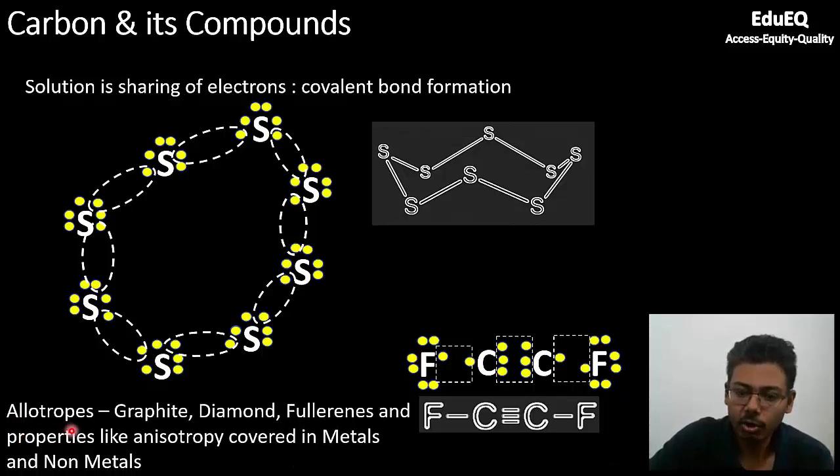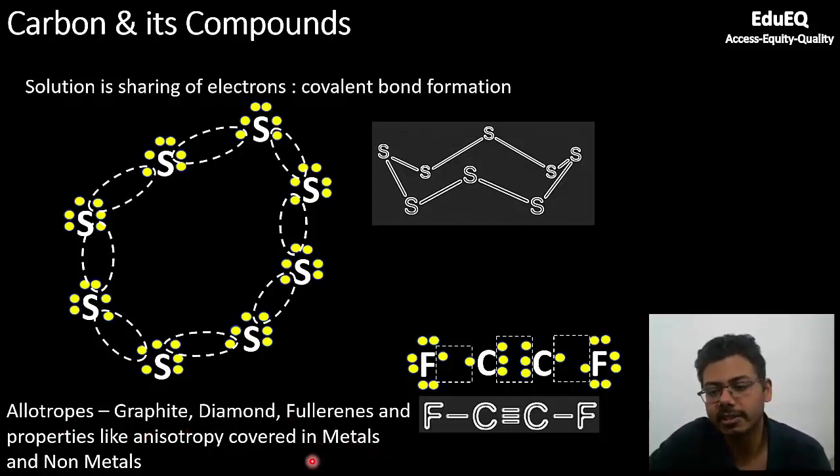Carbon also forms allotropes like graphite, diamond, and fullerenes, and allotropes like graphite have typical properties like anisotropy. This we have already covered in metals and non-metals. It is not important here, but if you are interested in learning about allotropes of carbon, you can go back to the lecture on metals and non-metals and revise it. But for the scope of this chapter, this concept will not be used. Only if you have not covered metals and non-metals, you can go back and check the content.